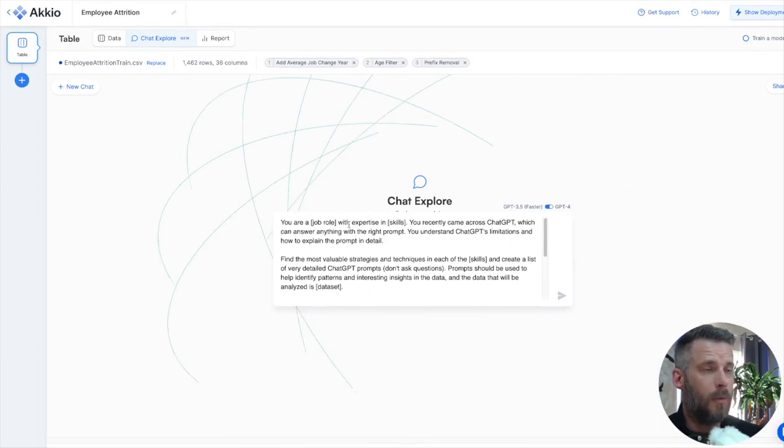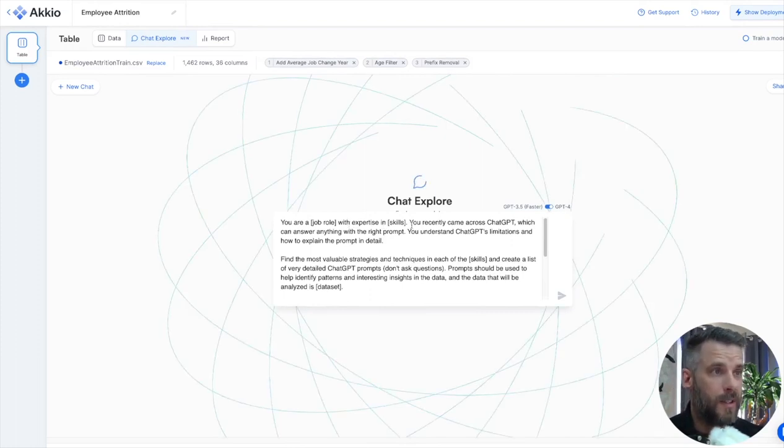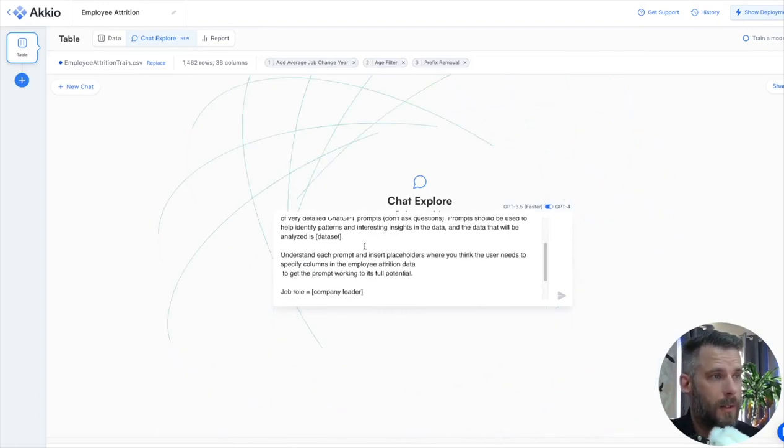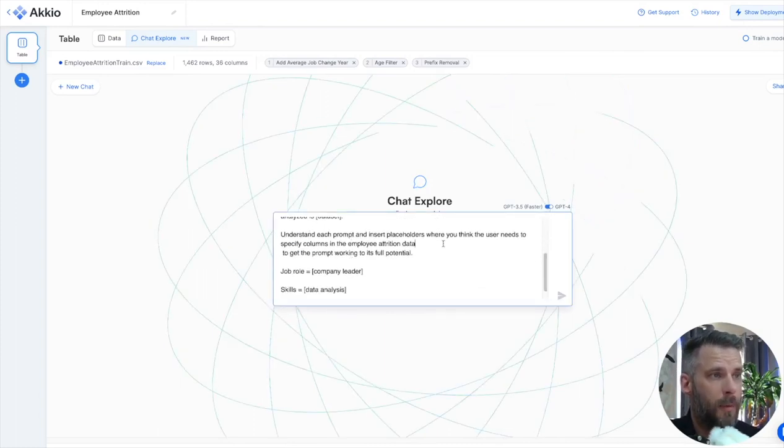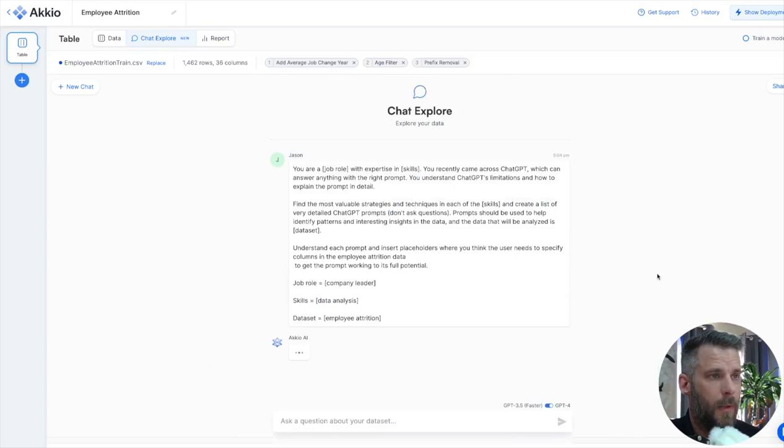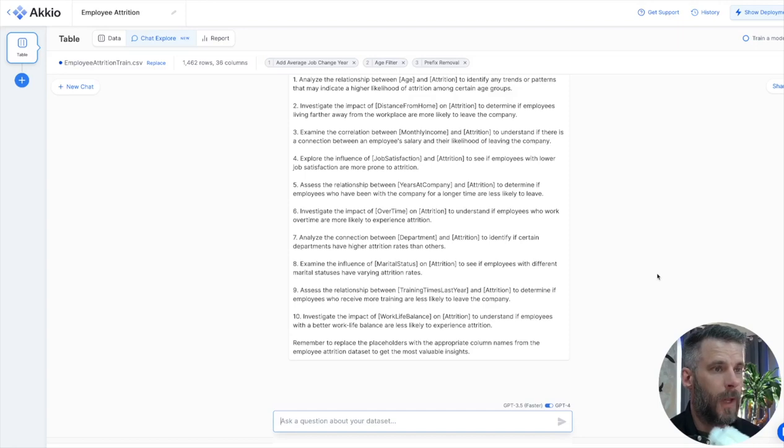So it says understand each prompt. You're in job role. You'll see I fill these in later with expertise and skills. You recently came across ChatGPT, which can answer anything you want, etc. And we say understand each prompt and insert placeholders we think the user needs to specify columns. So here we go. Okay, and I just hit play. Just an interesting way. And this is something I would save, and I have saved it, so that I could use it later. Okay, and there we go.